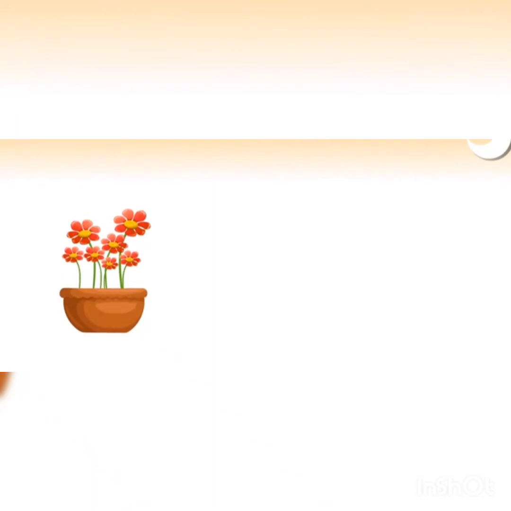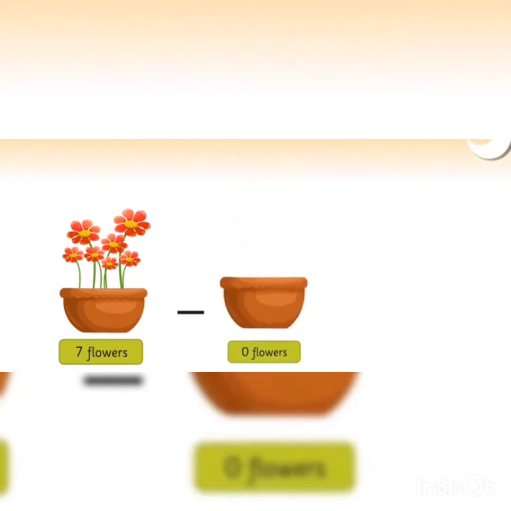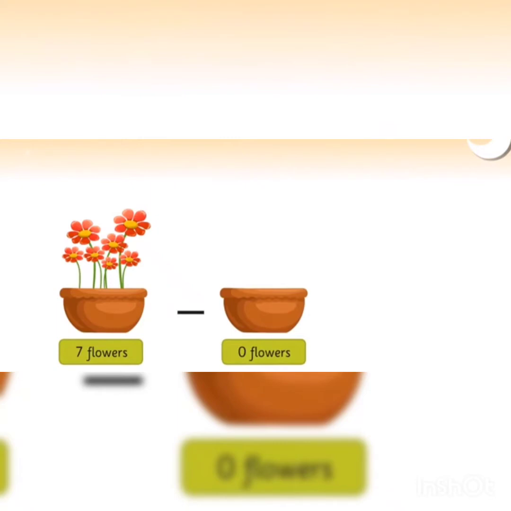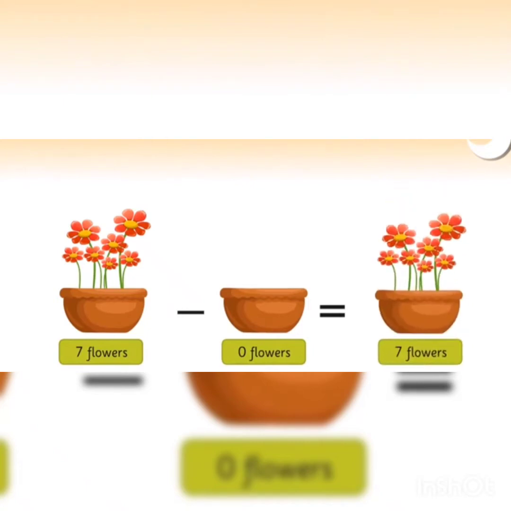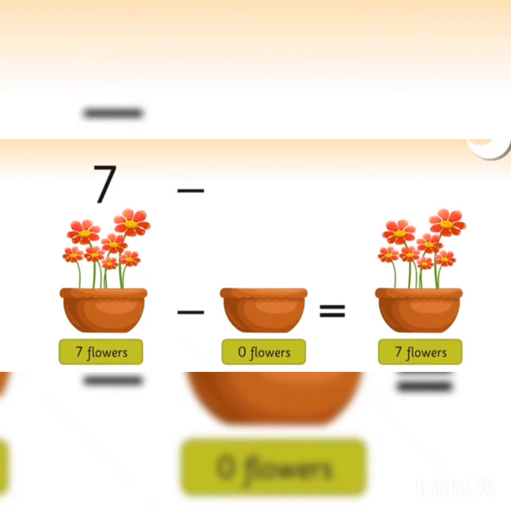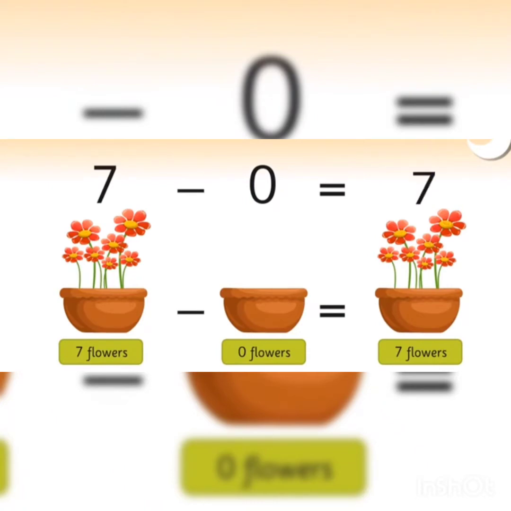Here you can see one example. The pot contains how many flowers? Yes, here we can see 7 flowers in the pot. Okay, then the next picture shows how many flowers are there? Yes, here we can see no flowers, that means 0 flowers. When we subtract 7 flowers minus 0 flowers, we get 7 flowers. That means when 0 is subtracted from a number, the difference is the number itself. That is 7 minus 0, that is equal to 7.